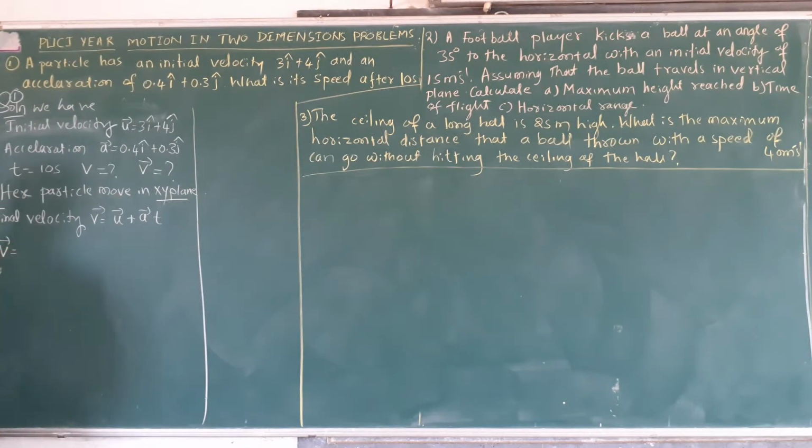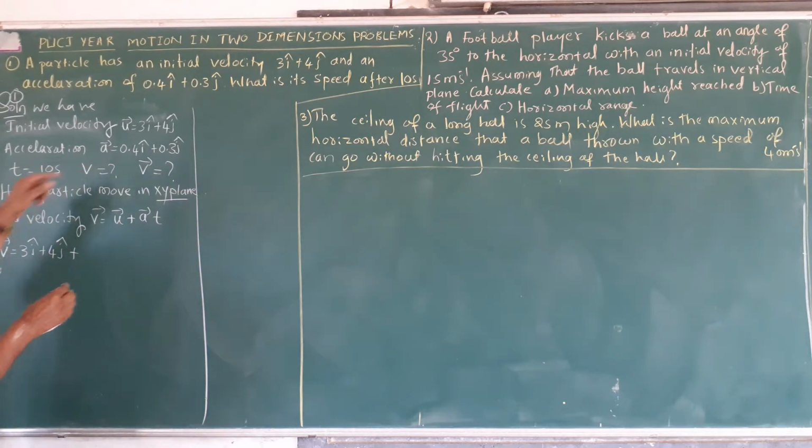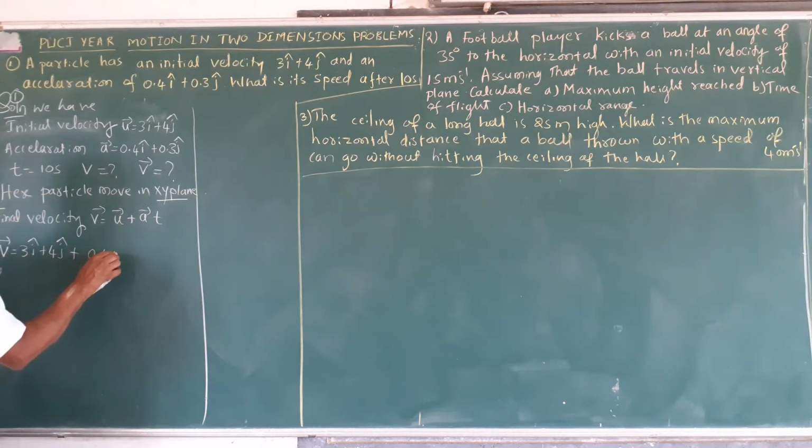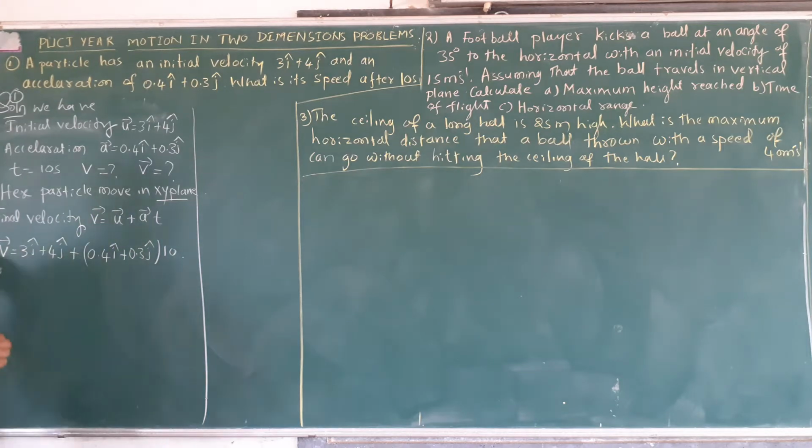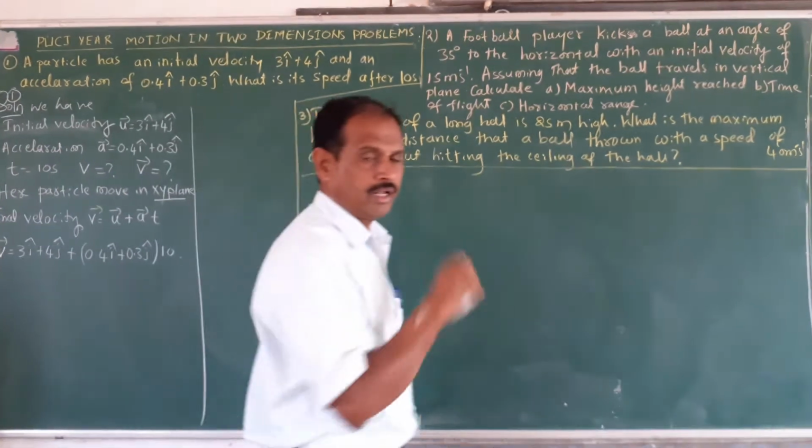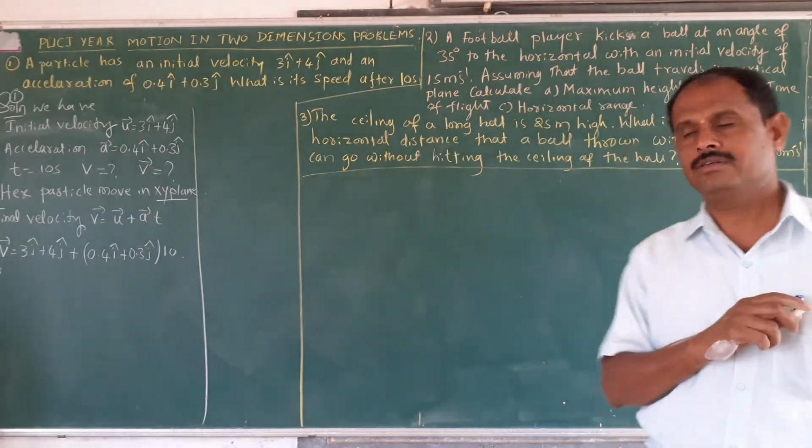Vector v is equal to vector u, 3i cap plus 4j cap, plus vector a, 0.4i cap plus 0.3j cap, into 10. 10 is t, time.